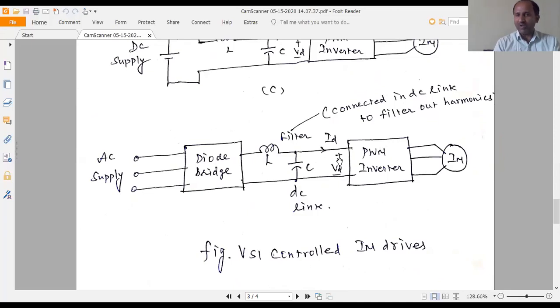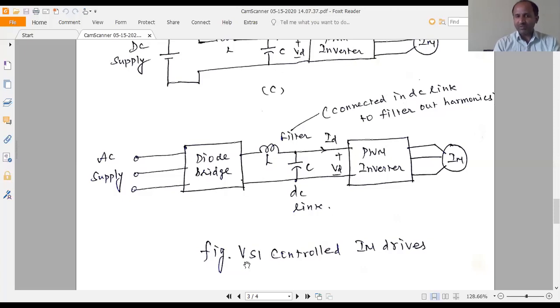To obtain the variable DC input voltage, you have to connect a diode rectifier, that is a diode bridge rectifier, between the AC supply and the PWM inverter. We can then obtain a variable DC supply.